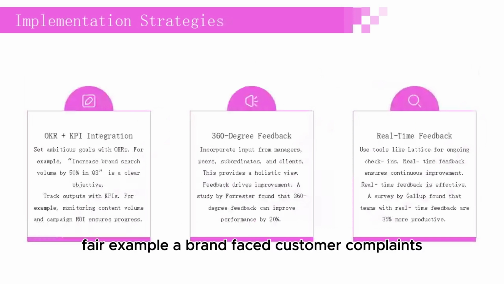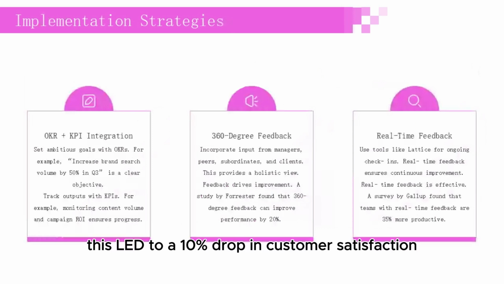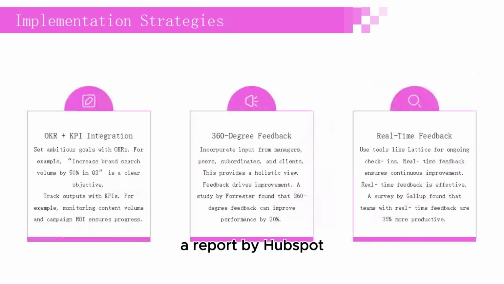Failure example. A brand faced customer complaints due to delayed communication of promo rules between marketing and customer service teams. This led to a 10% drop in customer satisfaction. Poor communication can have severe consequences. A report by HubSpot found that 60% of customer complaints stem from internal communication gaps.